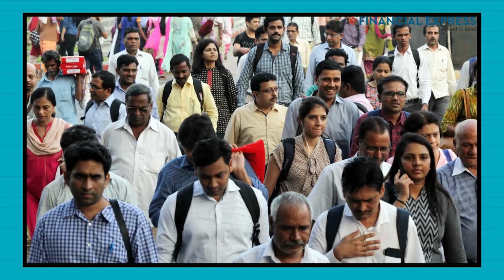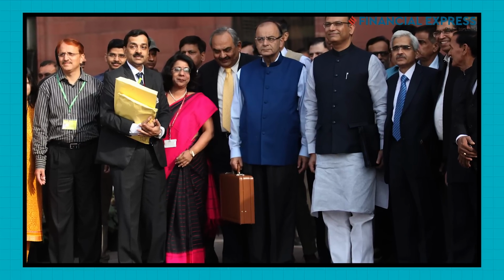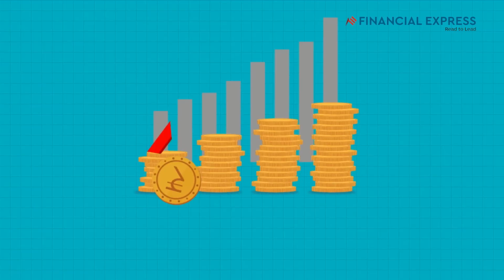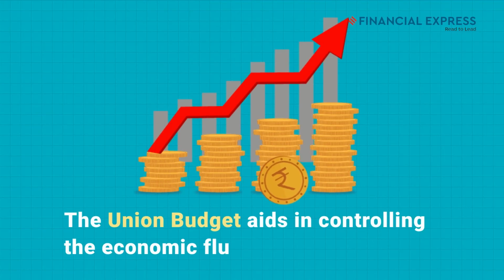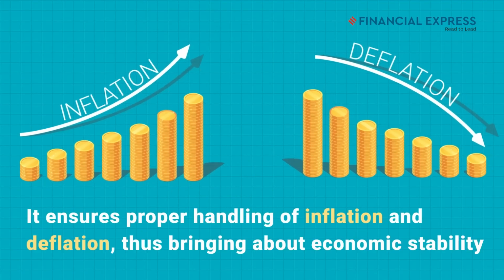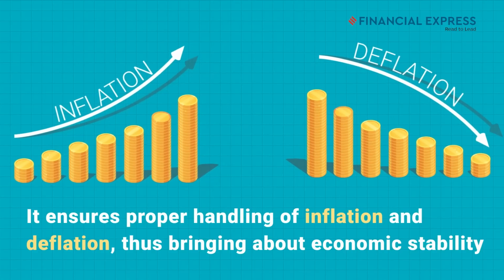So why is budget so important? Apart from the fact that it informs the public as to how the government plans to earn and spend, the budget also reflects the current state of the country's economy. The Union Budget aids in controlling the economic fluctuations as well. It ensures proper handling of inflation and deflation, thus bringing about economic stability.